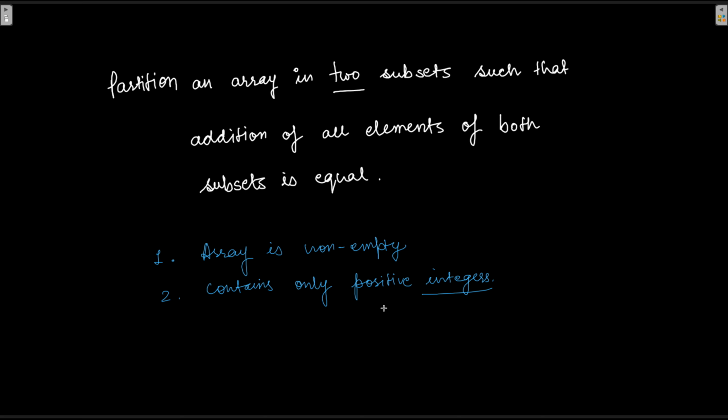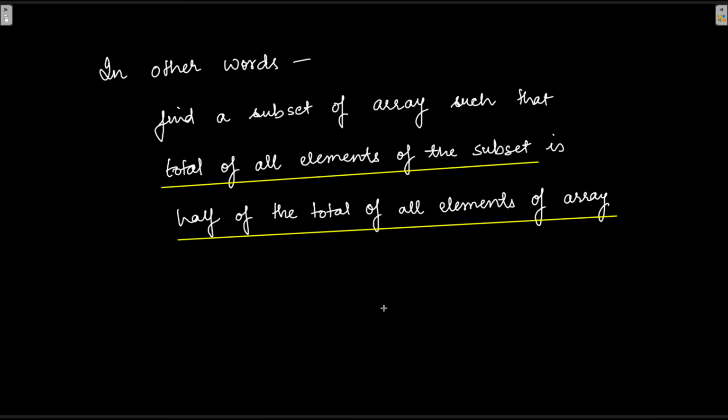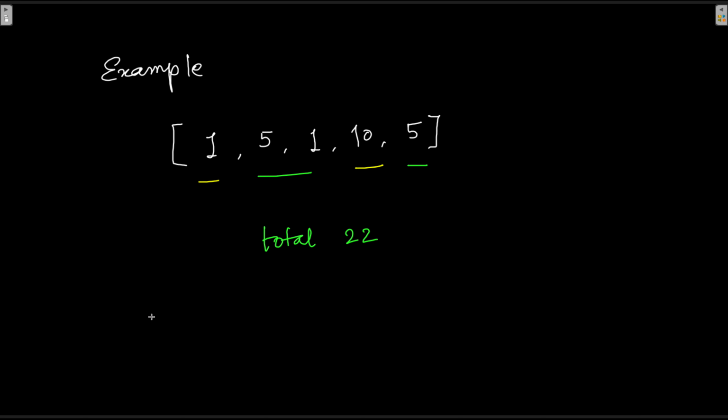In other words, we can say that we need to find a subset of array such that total of all elements of such a subset is going to be half of the total of all elements of the array. So we need to find the total of the array divided by 2, and that is going to be our target sum for the subset. Let us learn that with an example.